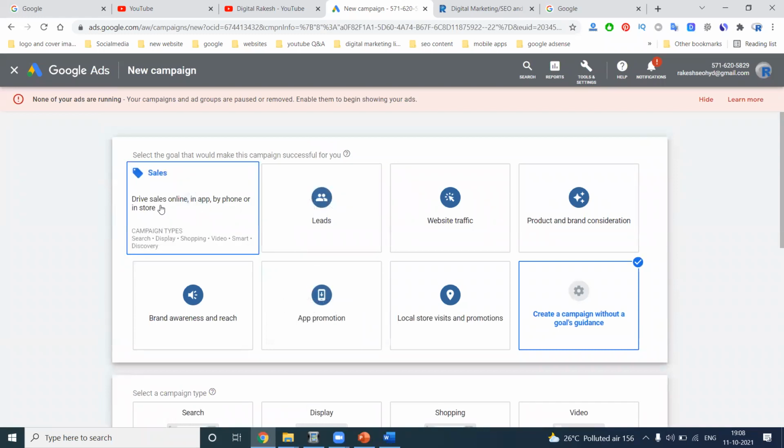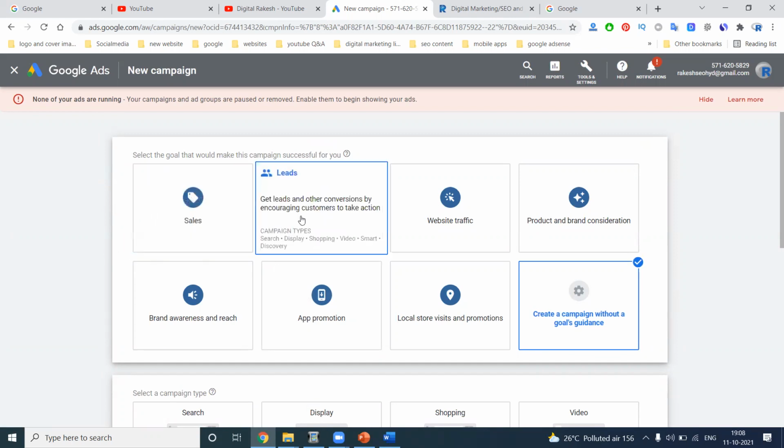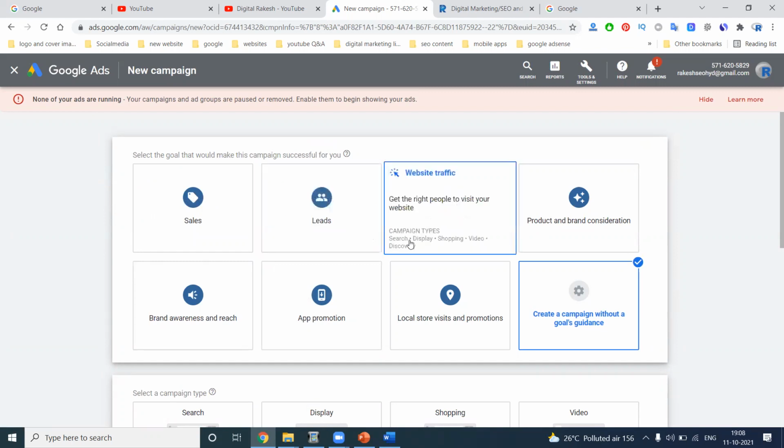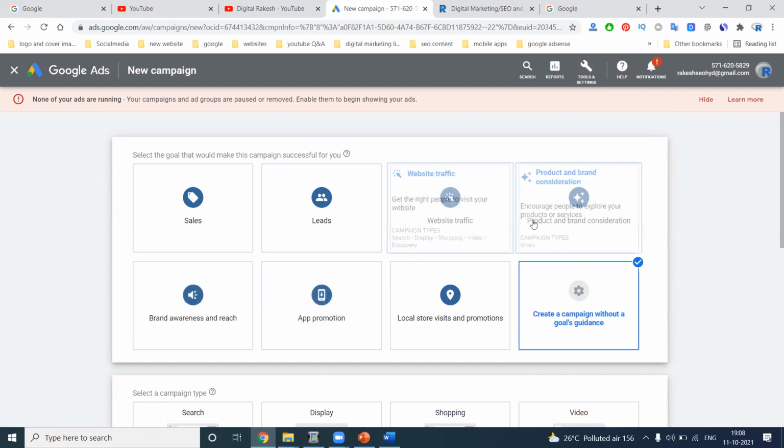Is it clear? When you select sales, the supported campaigns are search, display, shopping, video, smart campaign, discovery. Lead generation: search, display, shopping, video, smart, discovery. But website traffic: search, display, shopping, video, and discovery. App is not included in any of these, but these two will depend on the option.